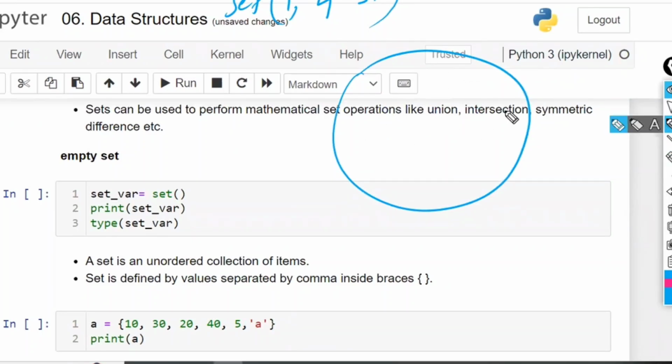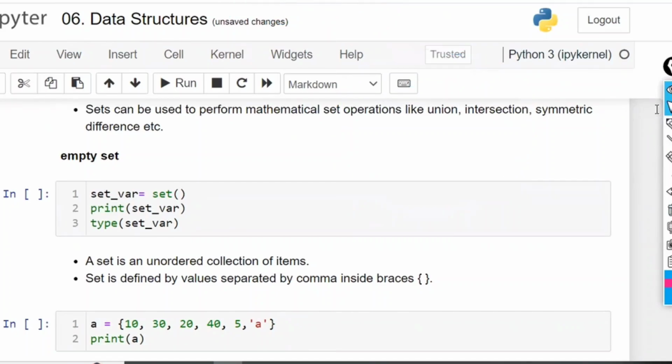For example, 3 will be stored here, 2 here, 1 here. Sets are designed only to store the values, not in order. Sometimes it will store in order, sometimes it will not. So order is not preserved.